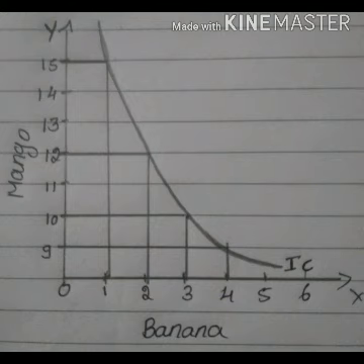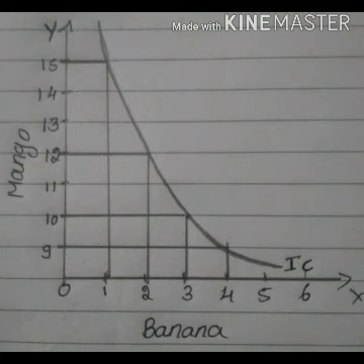Okay, so why can it not consume both the goods in the same manner? Because the resources are limited. The income the consumer has is limited. Because of that, the consumer cannot consume both the goods in the same manner. If he wants to increase bananas, he must reduce the consumption of mangoes. So this is what we call marginal rate of substitution, MRS.